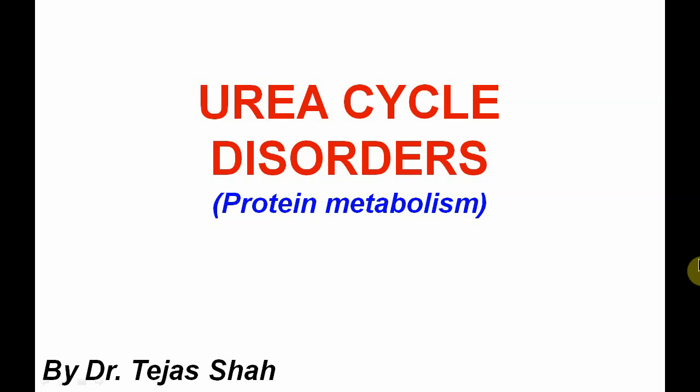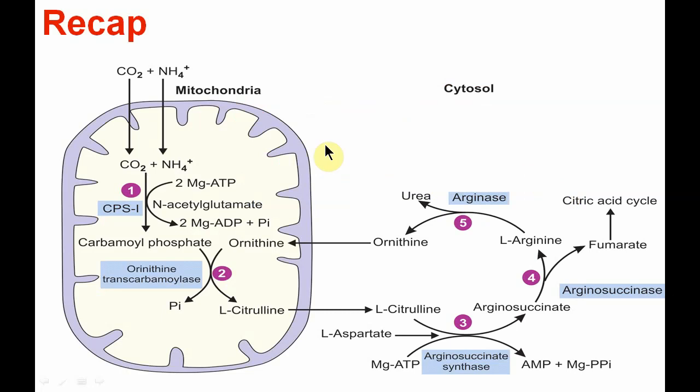Today's topic is urea cycle disorder under protein metabolism. This session is in continuation of my previous video on the urea cycle. Let us recap. We have seen that ammonia undergoes detoxification in the liver to form urea. The first two steps occur inside the mitochondria and the rest of the steps occur in the cytoplasm, and it is also linked with the TCA cycle by fumarate.